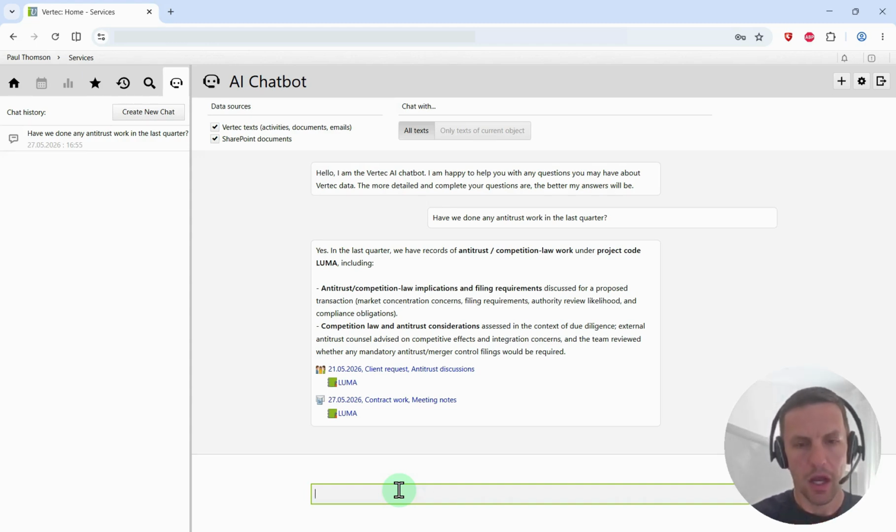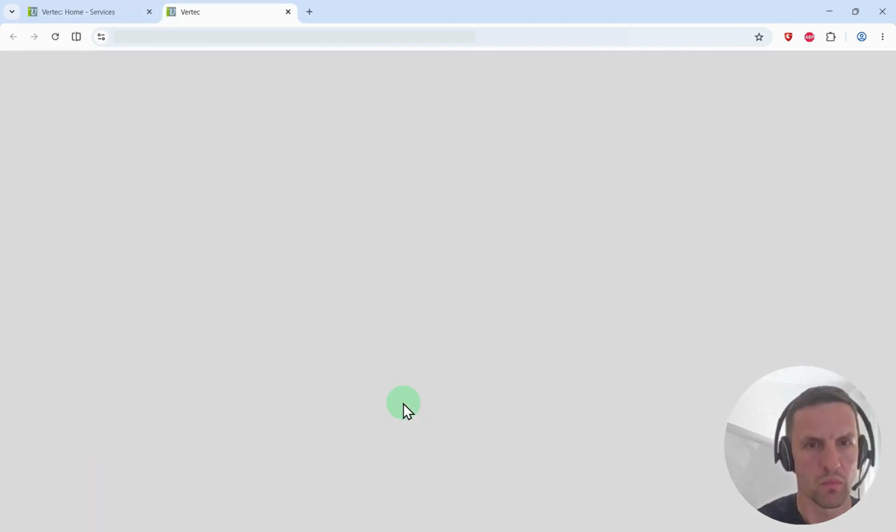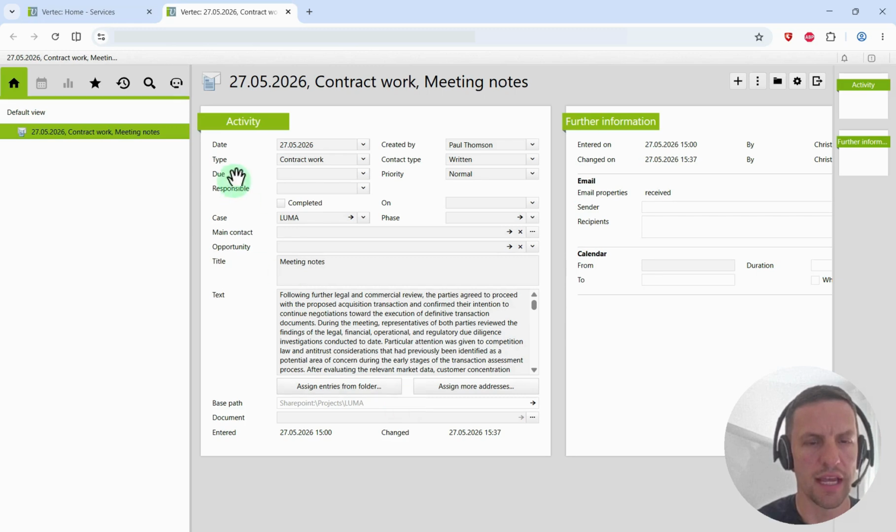Excellent. Okay, and what we see here at the end of this reply is a list of Vertec objects that were used to generate the reply. The very handy thing about these objects is that we can navigate to them simply by clicking here. It'll take us to the activity.